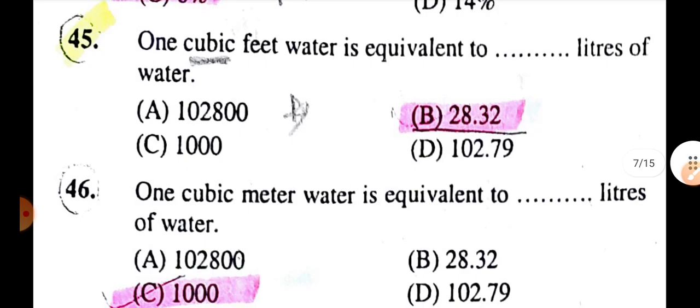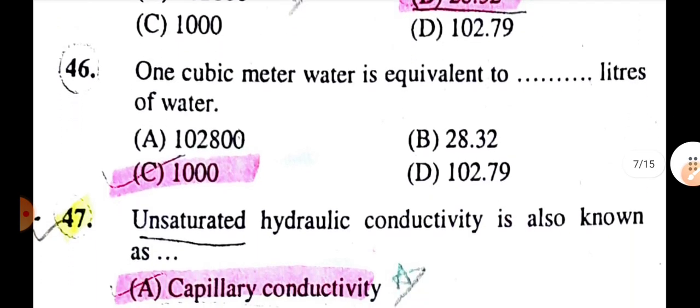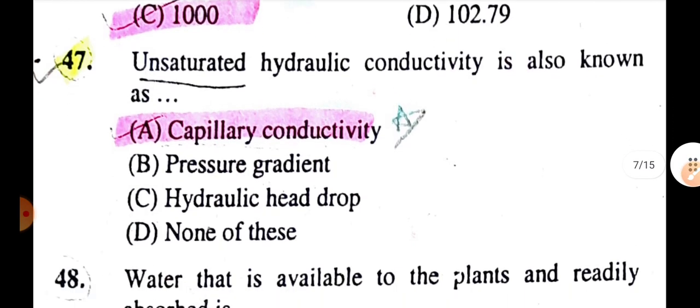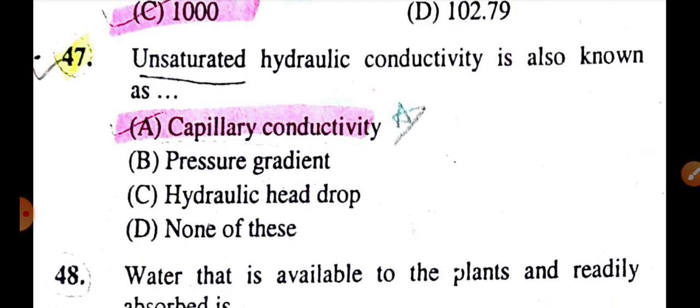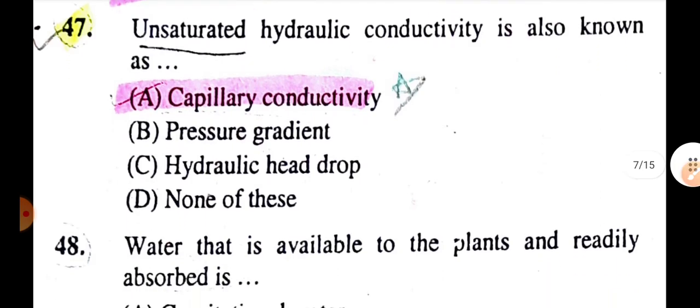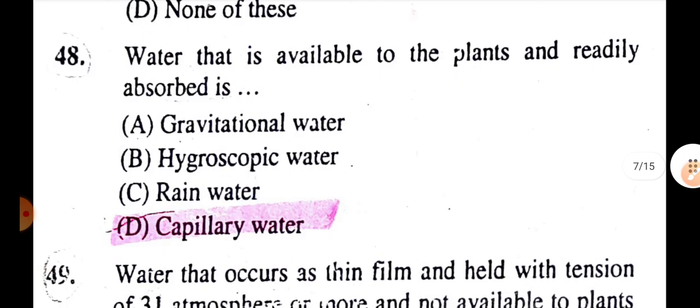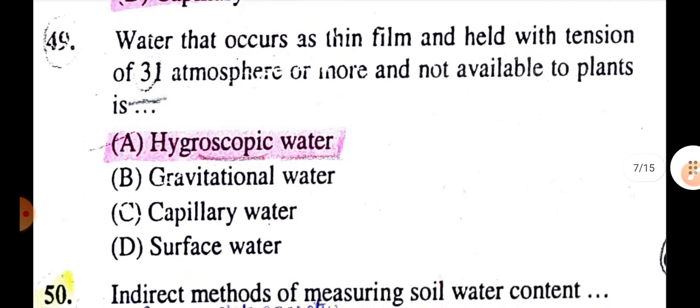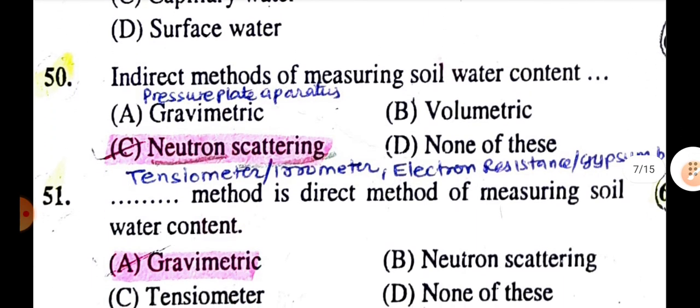1 cubic feet of water is equivalent to 28.32 liter of water. 1 cubic meter of water is equivalent to 1000 liter of water. Unsaturated hydraulic conductivity is also known as capillary conductivity. Water that is available to plant and radially absorbed is capillary water. The water that occurs as a thin film and is held at tension of 31 atmosphere or more and is not available to plant is hygroscopic water.